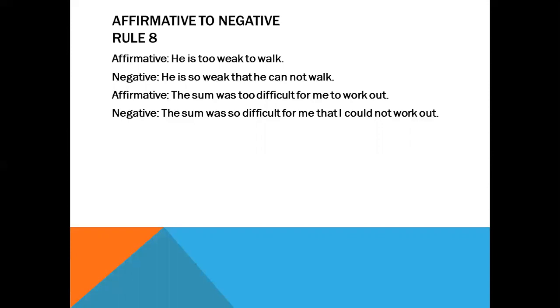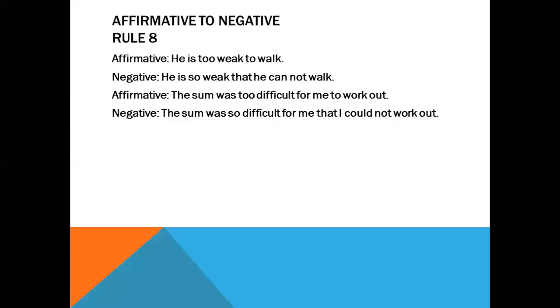You see, here is only one clause, and in a simple sentence you will find that only one principal clause is here. That is, he is too weak to walk. You find here no more clause. And in the negative sentence, you see there are two clauses. That is, he is so weak that he cannot walk. Here, where is the principal clause? That is, he is so weak. And the subordinate clause, that he cannot walk. Is that clear?